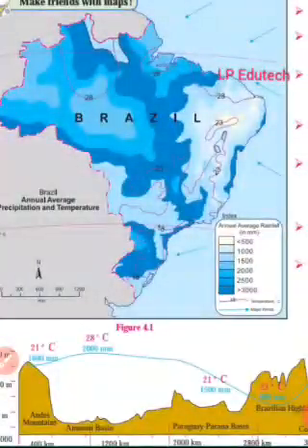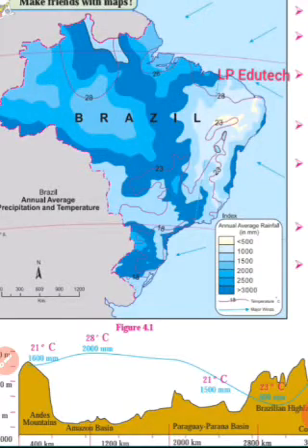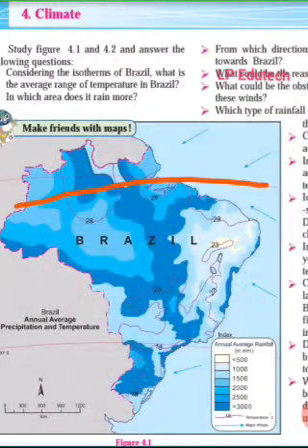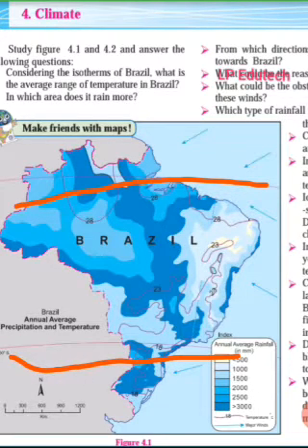Near the equator, the temperature is very hot, and as we go away from the equator it changes. This is the equator line, which passes through the north part of Brazil, so the temperature in this area is very high. It is hot, while a temperate type of climate is found near the Tropic of Capricorn. This one is the Tropic of Capricorn in Brazil.